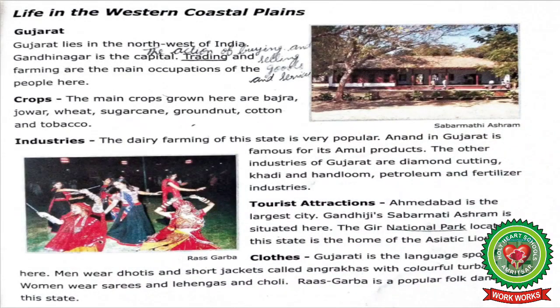So students, with this only we end today's topic, and today we did the topic Life in the Western Coastal Plains, where we discussed the states like Gujarat, Maharashtra, Goa, Karnataka and Kerala, right? And now your homework is to read this topic again and revise terms plus write them on copy.